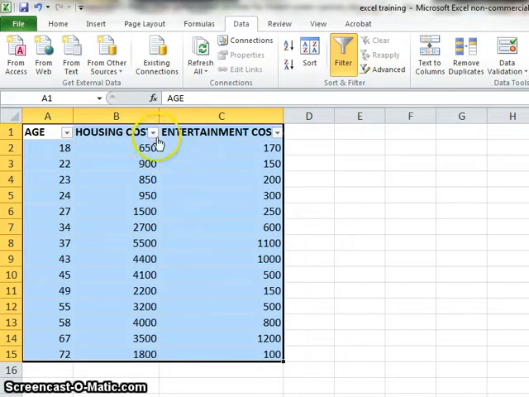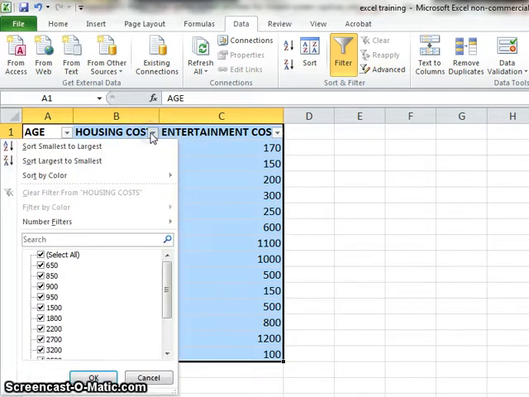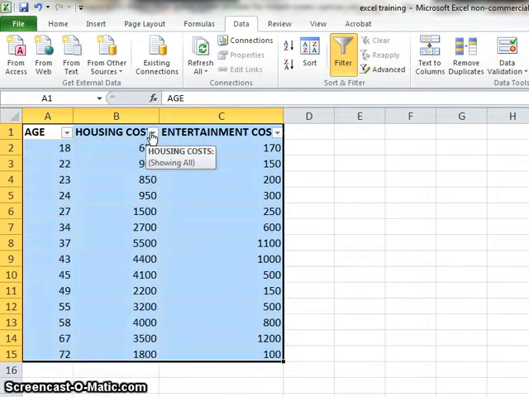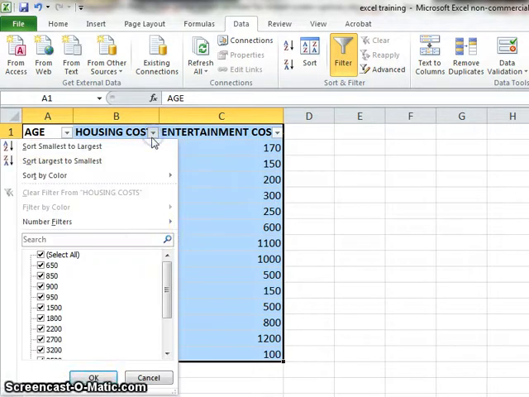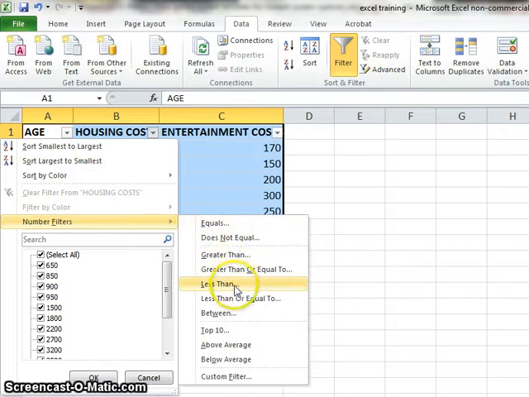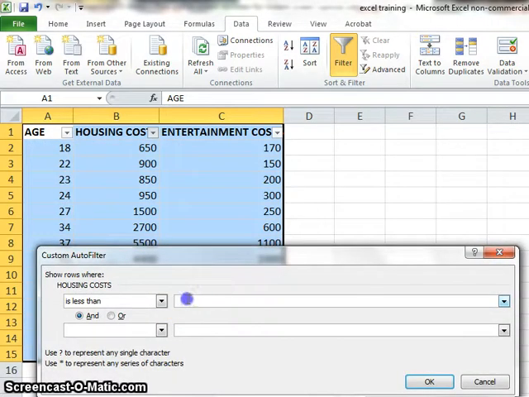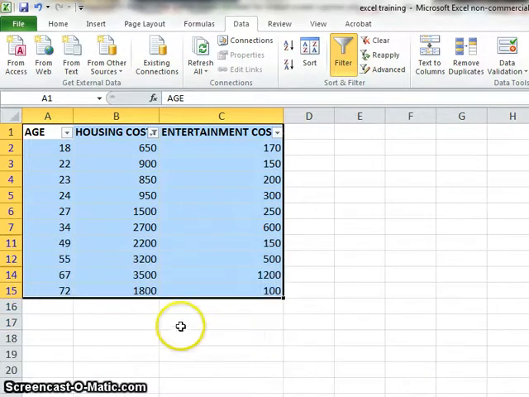So let's do this. Let's take a look at housing costs, and let's create a filter for people who have housing costs, what do we say, below $4,000. So we'll click on the drop down, go to number filters, and we'll say less than 4,000 and click OK. And now our filter has been applied. You can see that the drop down has changed slightly at the top of the housing costs column. It now shows a small funnel indicating that we have filtered out some data from that column.